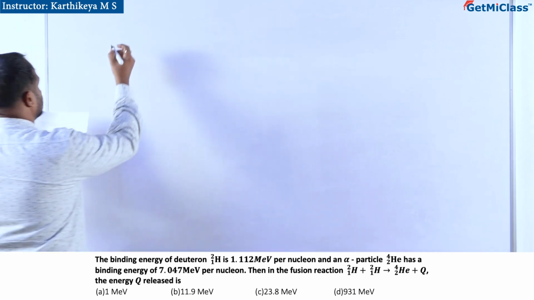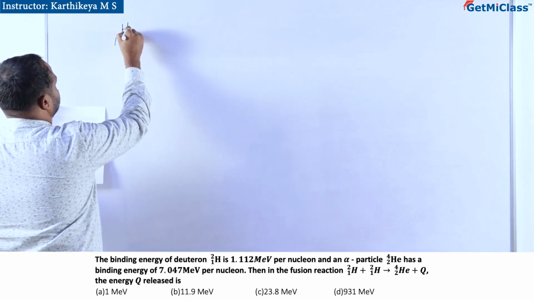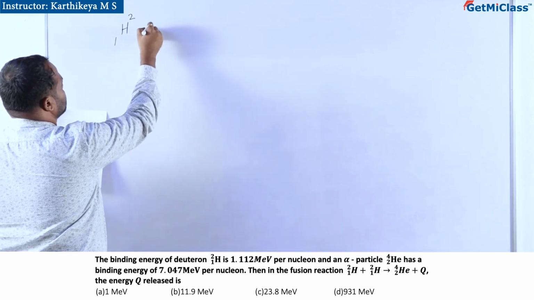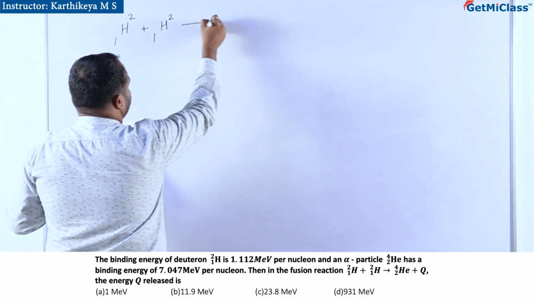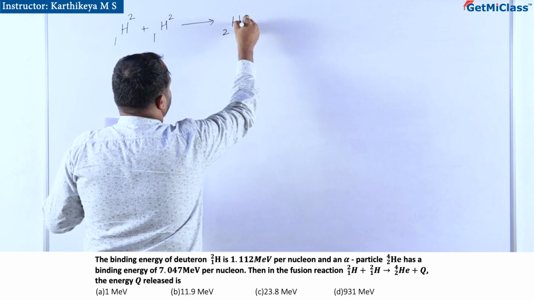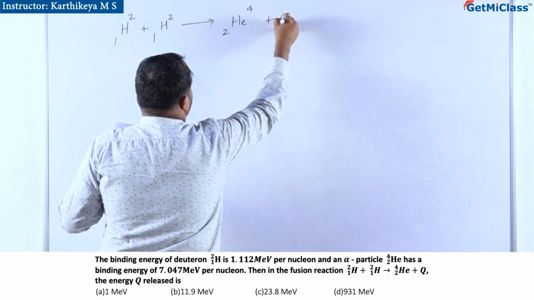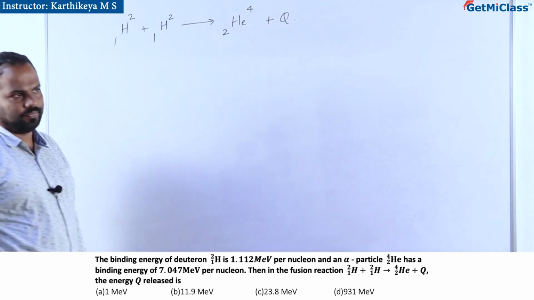So the reaction is deuterium, which is an isotope of hydrogen, 1H2 plus 1H2 giving you helium 2He4 plus some energy is released.